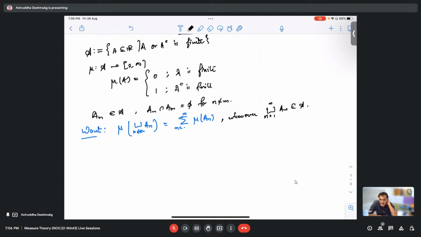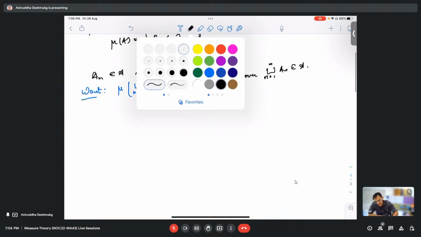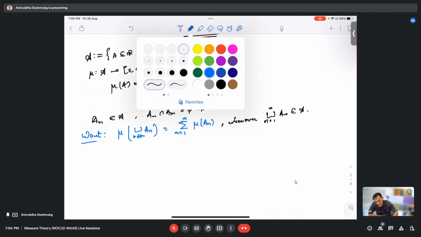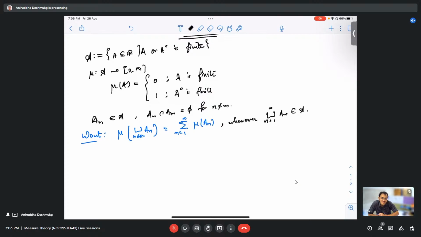If I applied a measure, that's going to be countably additive. But that is the assumption you are taking, that the measure is countably additive. But that is what we want to prove, right? We want to prove that the measure is countably additive.